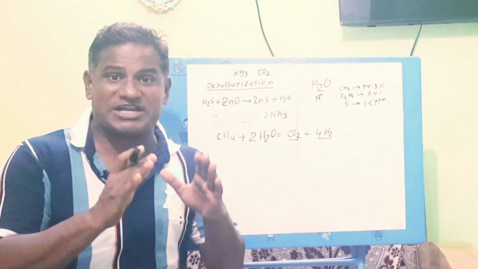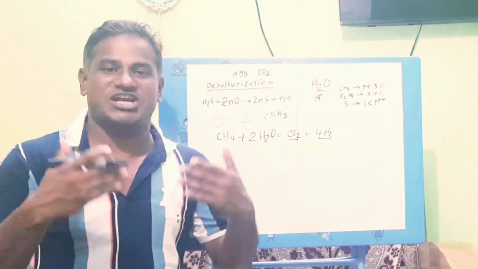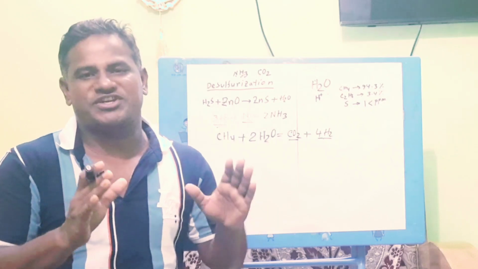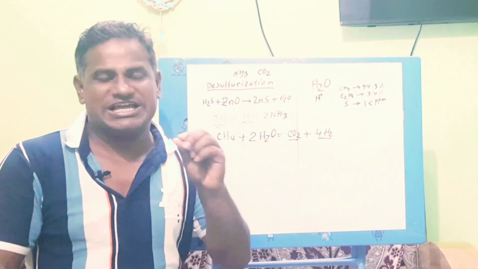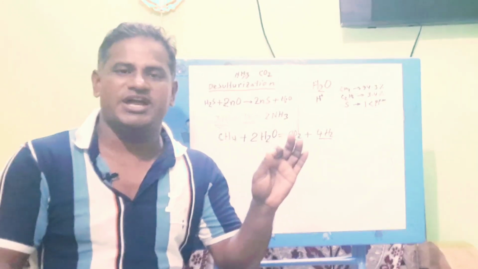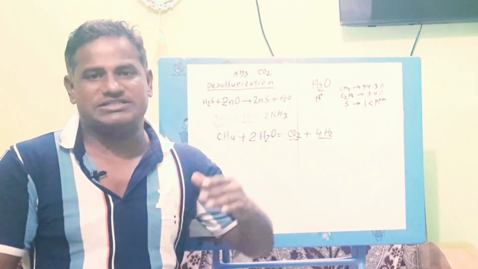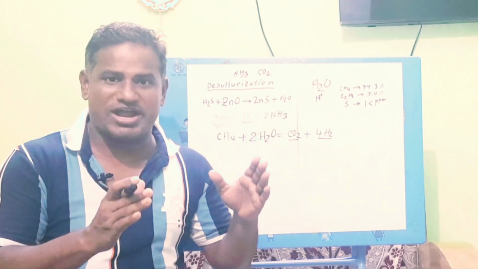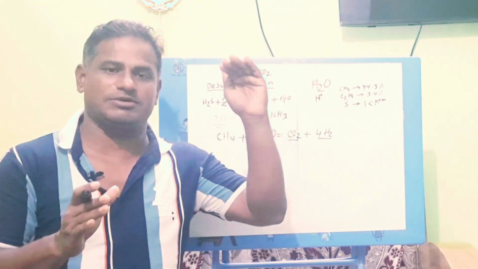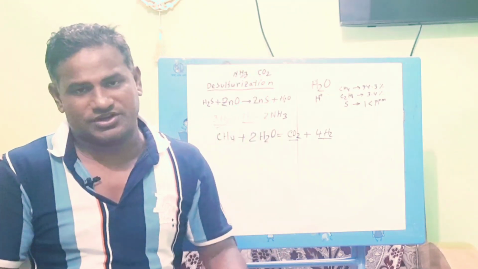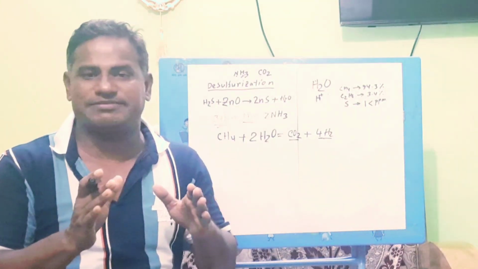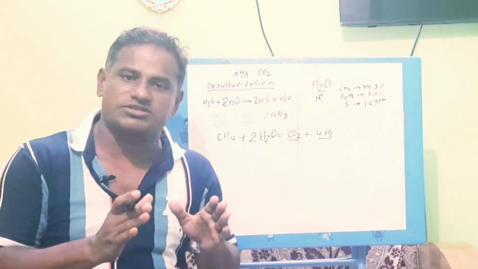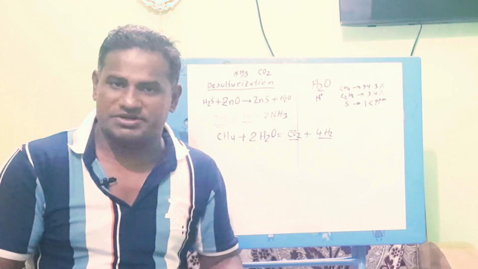If lube oil pressure is low, at that time also the feed gas compressor will trip. When pressure comes to 0.8 kg, the feed gas compressor will trip. Another one is if the LP side seal oil head tank level is low, at that time also the feed gas compressor will trip. If the HP side seal oil tank level is low, at that time also the feed gas compressor will trip.